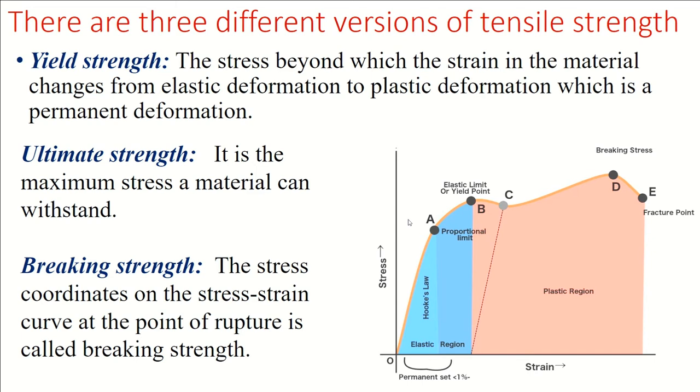I want to define these three points on this diagram. We are concerned with three different strength values depending on applications: yield strength, ultimate strength, breaking strength. Breaking strength means the stress coordinate on the stress strain curve at the point of rupture. So when we measure breaking strength, it refers to this point.